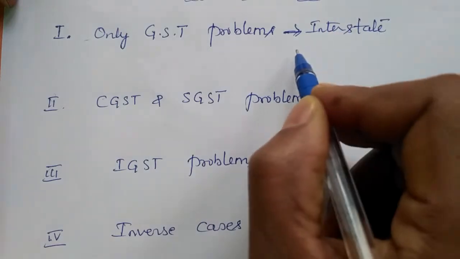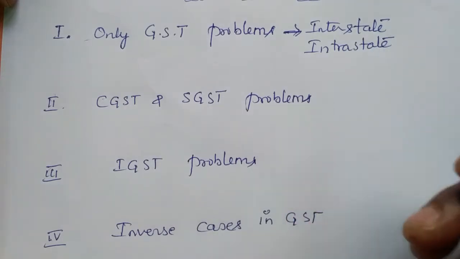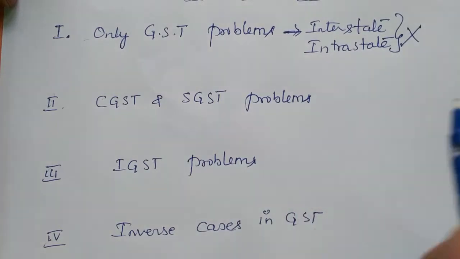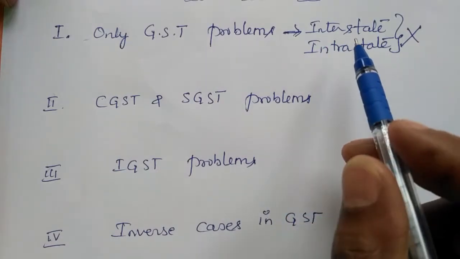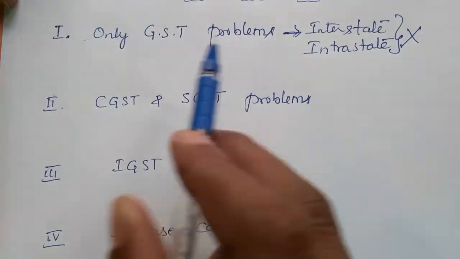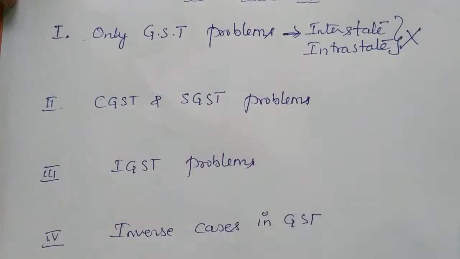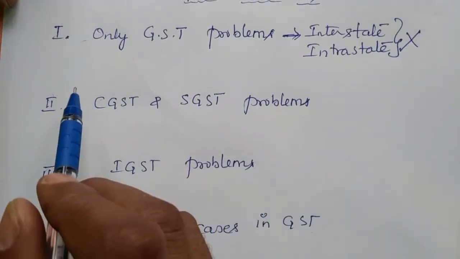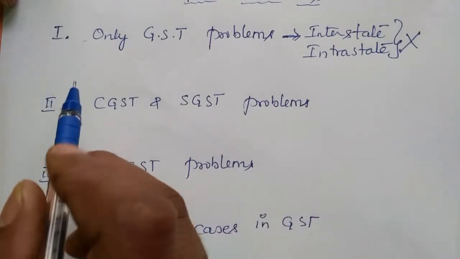Interstate means between states. Intrastate means within the state. So these two you need not find out. In only GST problems, whether the selling or buying takes place inside the state or between the states is not mentioned. Just the GST percentage is given. Like in the last class I taught, in that problem interstate and intrastate was not given.